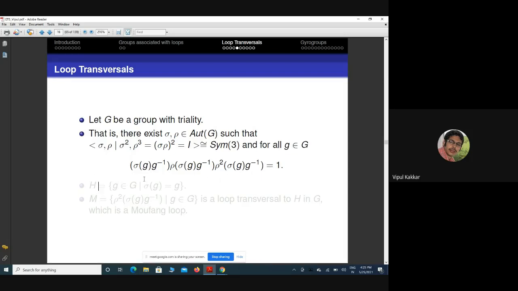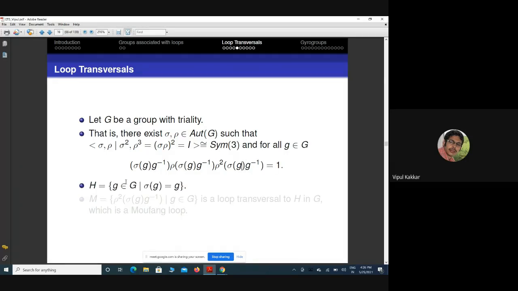If we write this in commutator notation, I can write it as the commutator [sigma, g], and then the commutator [sigma, g] with the action of rho, and the commutator [sigma, g] with the action of rho squared is 1. So in commutator notation it can be expressed like that.